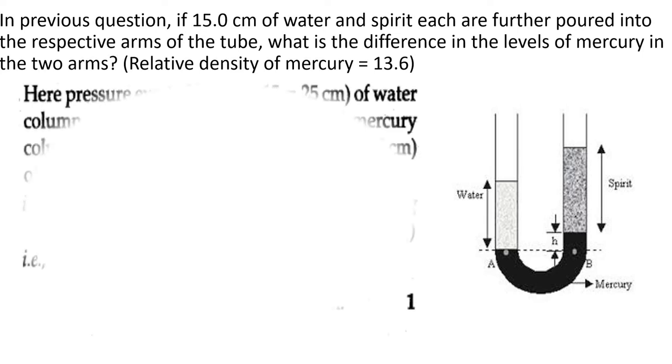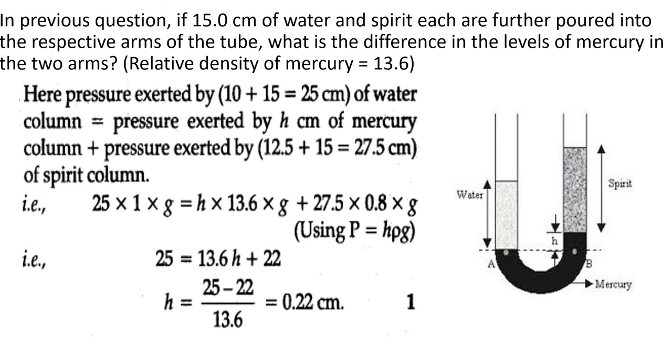Okay. So here, the pressure exerted by a 25 centimeter water column is equal to the pressure exerted by an 8 centimeter mercury column plus the pressure exerted by a 27.5 centimeter spirit column, because in the previous question it is already given 10 centimeter of water and 12.5 centimeter of spirit. This problem is an extension of the previous problem. That's why I told you to first write down that problem and then go through this problem. Okay. Now you can substitute the values.